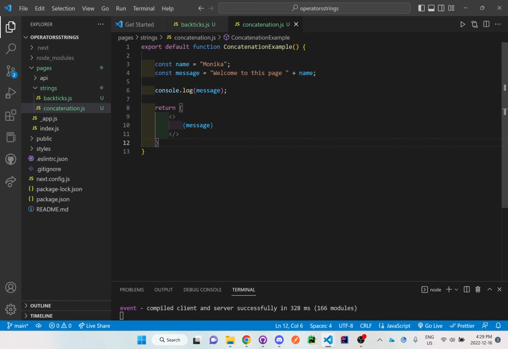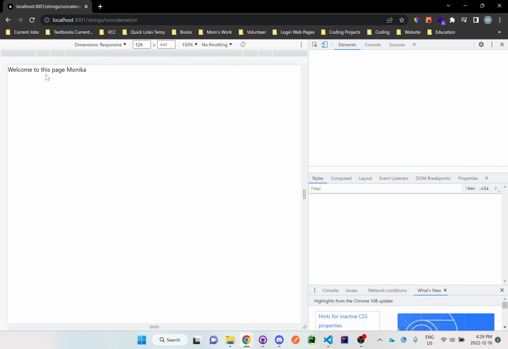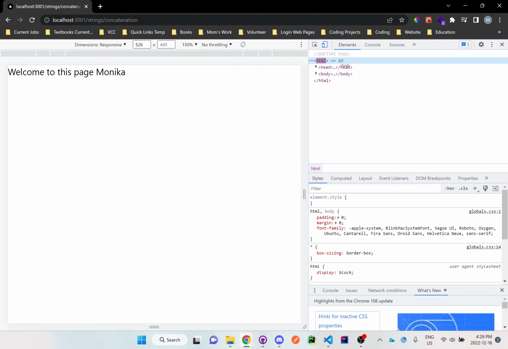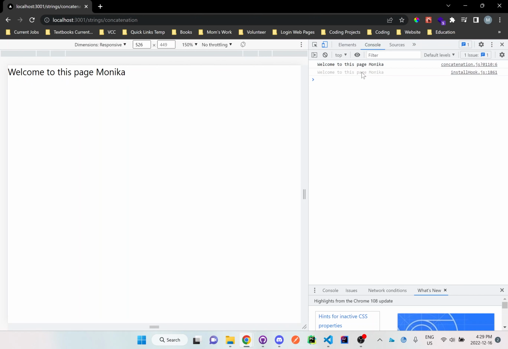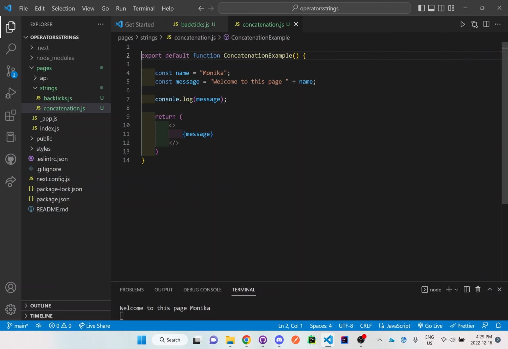So let's actually test this out right now. As you can see right here, we got the message, welcome to this page, Monica. And then in the console log, you can see it says, welcome to this page, Monica. So we can see that using concatenation does work as well whenever we want to return these types of sentences. But also when we do this, we do want to have good documentation as well.